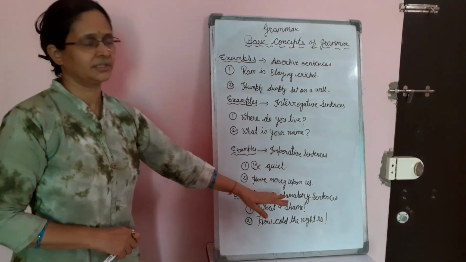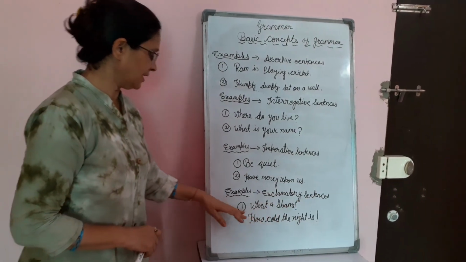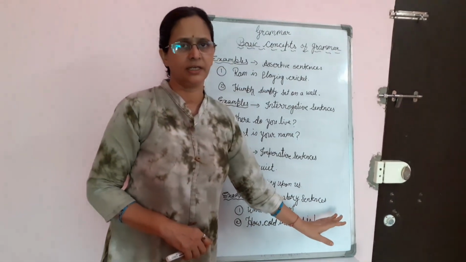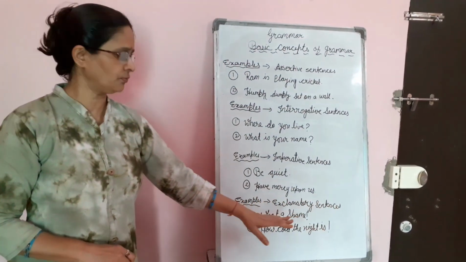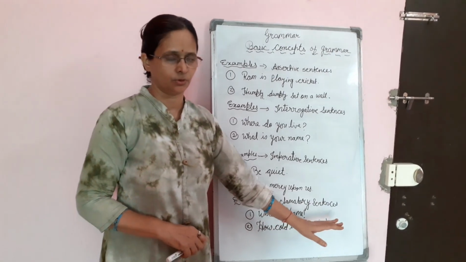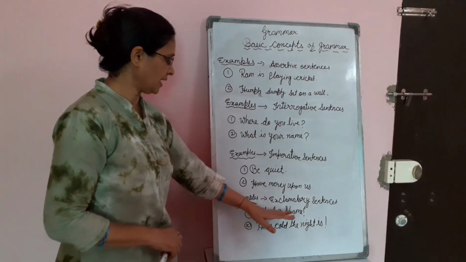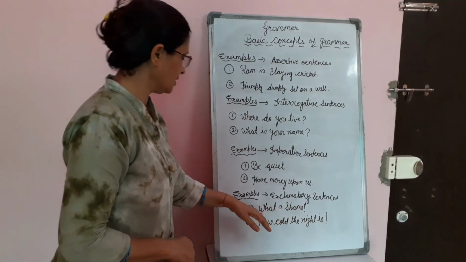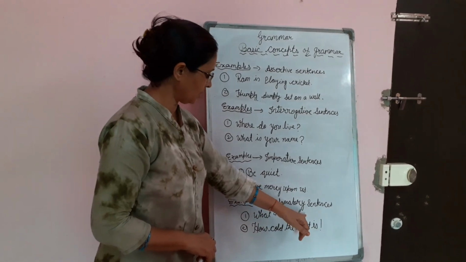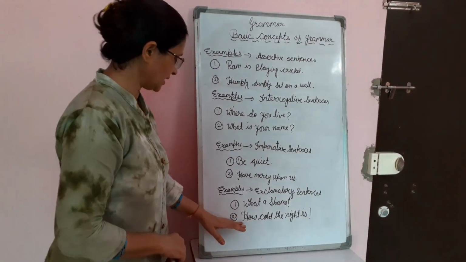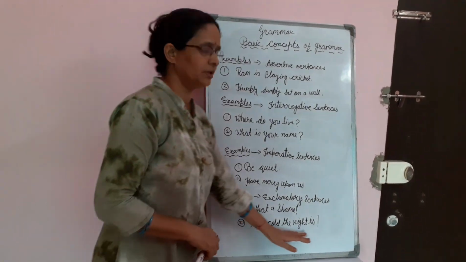Examples of exclamatory sentence at the last, number 1, what a shame. The strong feeling of any of your emotion like joys and sorrows and other happiness, that will be shown by the exclamatory sentences. What a shame. And here you have to put an exclamation mark at the end of the sentence. Second example, how cold the night is.